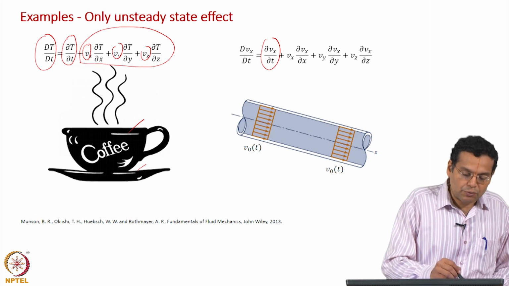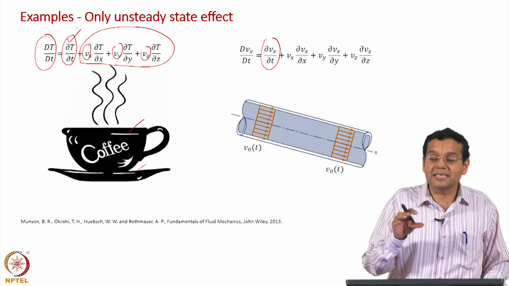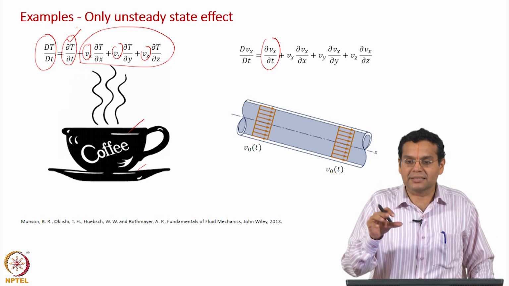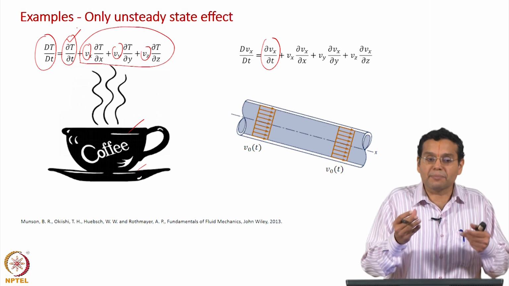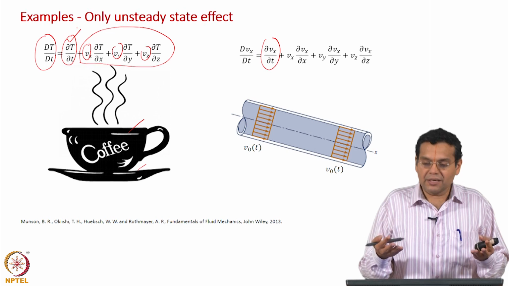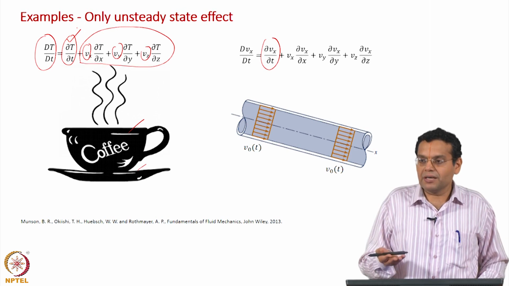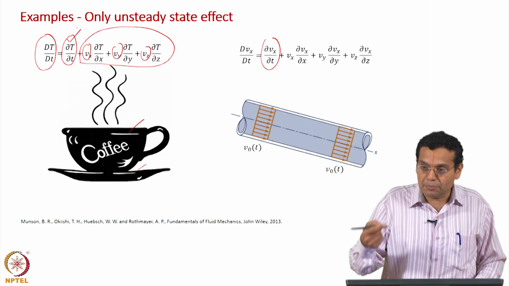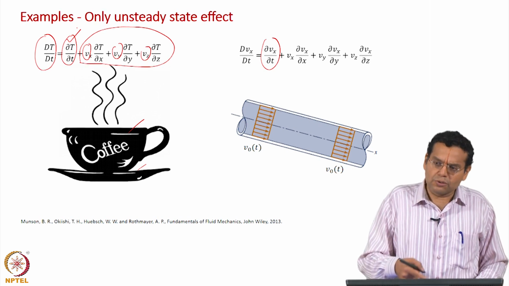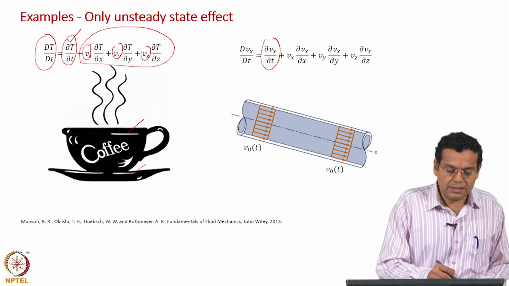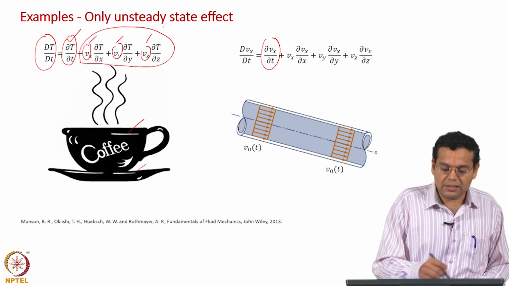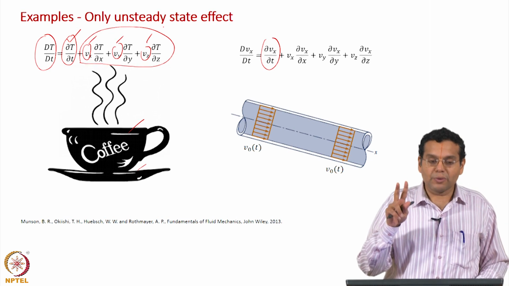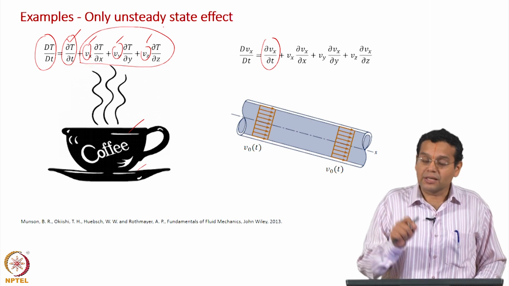and that is why the rate of change of temperature experienced by the particle has only one component, because of the unsteadiness. Sometime back we discussed unsteadiness, and this is an example of unsteadiness of the temperature field. The temperature of the coffee reduces. So the temperature has an unsteady component in it. There could be spatial variation also, but because there is hardly any flow, this term will not contribute. As I told you, it requires two conditions: there should be a flow, and there should be a gradient.